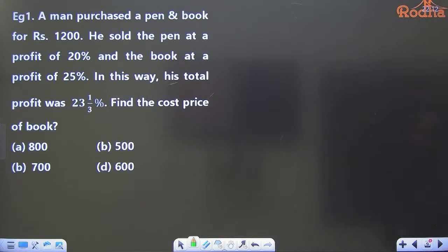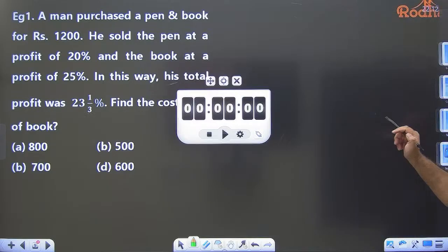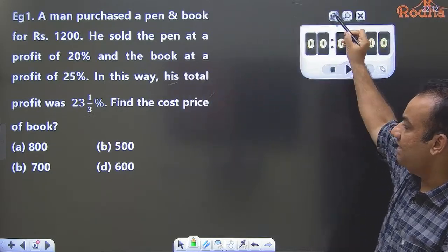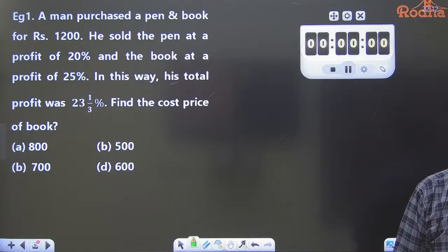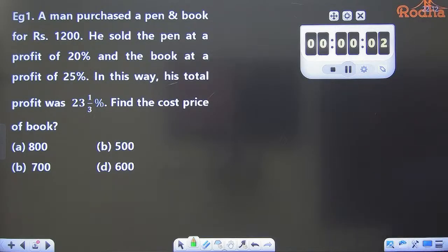Okay. Now I'm starting with the question. See the first question. Very simple question. For this question, I'm giving you a time of 75 seconds. All of you try this.